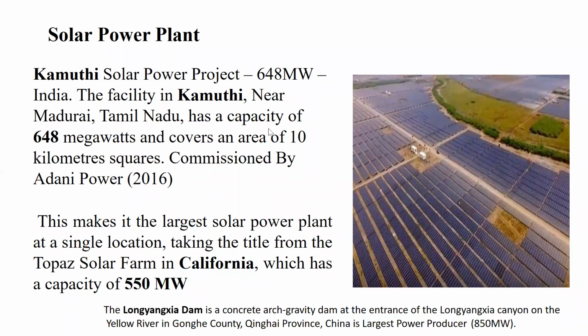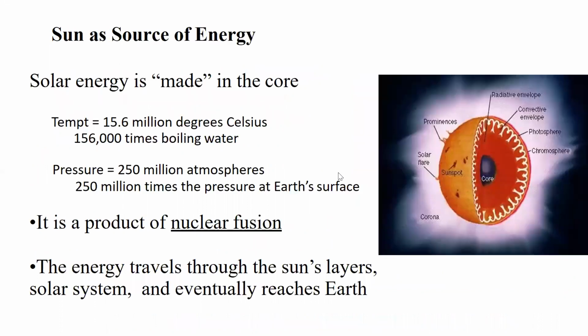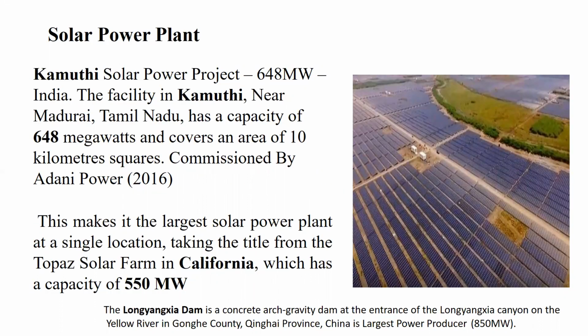So here is one positive point. Why this slide is mentioned at 2016 is that India has overcome the USA in solar power plant power generation in the entire world. So in the entire world, this is the first solar power plant having the largest capacity of power generation, 648 megawatts as seen in the slide. So that is the importance of this slide.